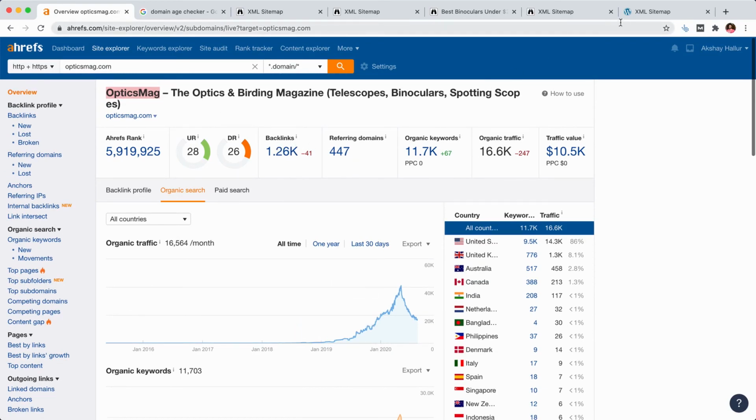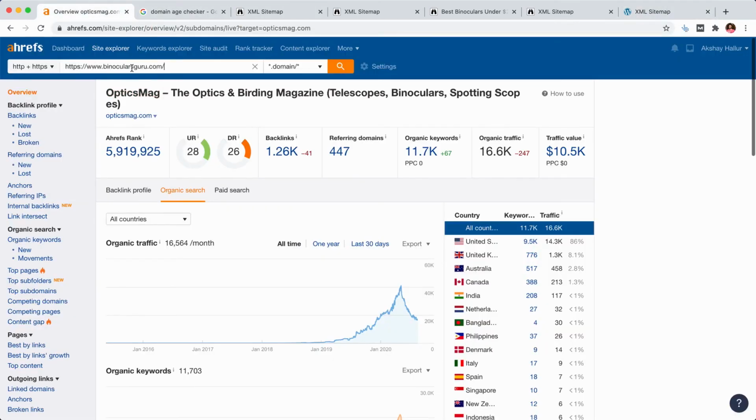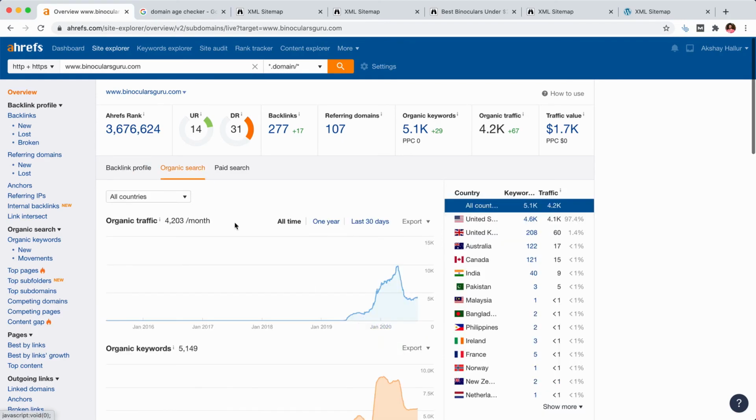So let me search another site, binocularsguru.com. Okay, so they started their link building in February 2019. Okay, so organic traffic, February, March, April, May, June, July. All right, 5 to 6 months. So you can be pretty sure that in the optics or binocular niche, to hit the 1,000 traffic per month mark, you need at least 5 to 6 months for Google to trust you, right?